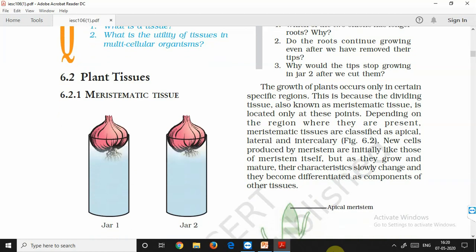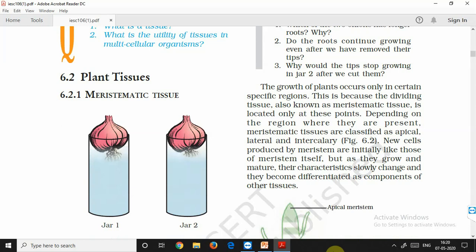So what are the meristematic tissues? The meristematic tissues were those which have the ability to divide further and further, in order to increase the length as well as the girth of the plant. There were three types of meristematic tissues: the apical meristems, which are present at the apices or the tips of the stem as well as the roots. Then the lateral meristem, present in the lateral part, and the intercalary meristem, present in the nodes as well as internodes of the stem. This was increasing the width or the girth of the plant.